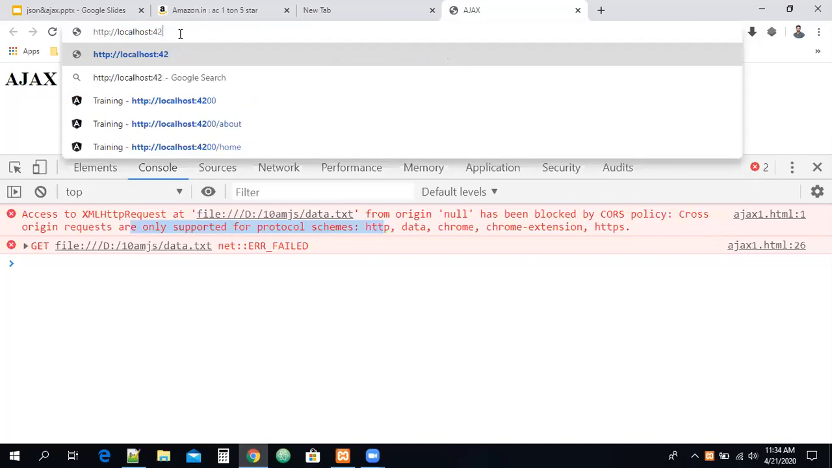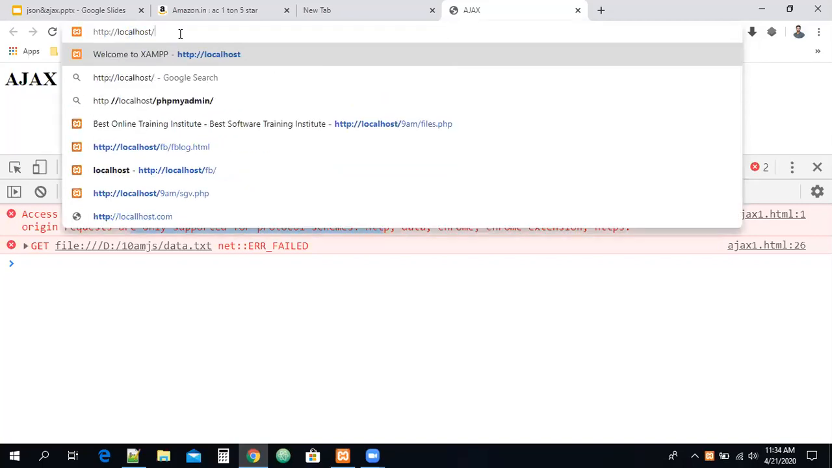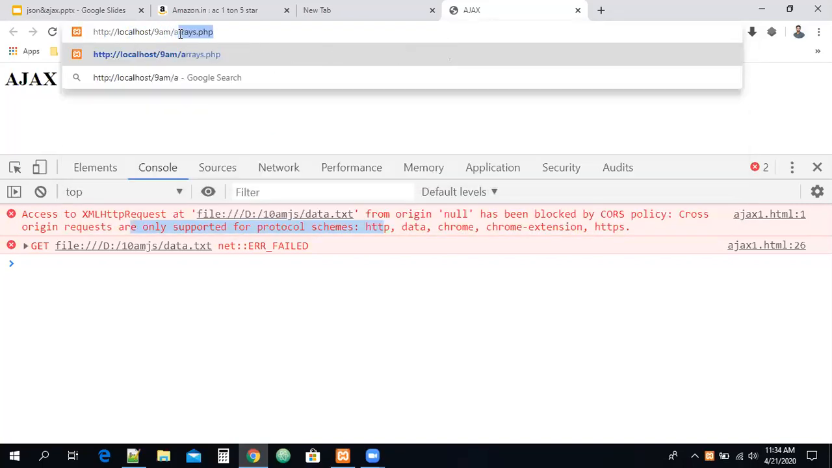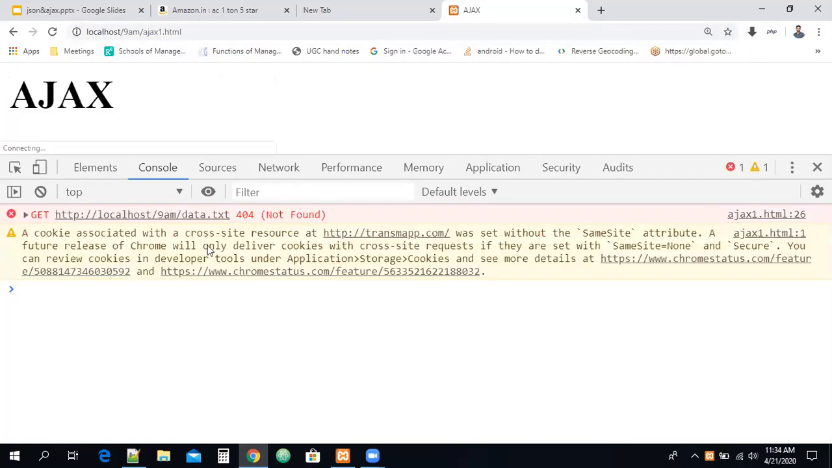http://localhost. So this is the local server, /9am/, and what is my file, guys? ajax1.html is my file. Earlier we had some problem. Now can you see? Now there is no CORS error. We have some error, but the error earlier was different. What is the error now? Object not found 404. Whatever file you are requesting, this data.txt file was not available on the server. That is what the error is, guys, right?